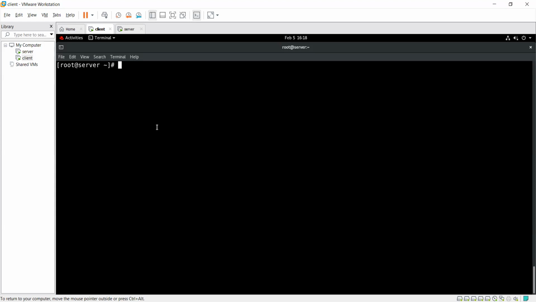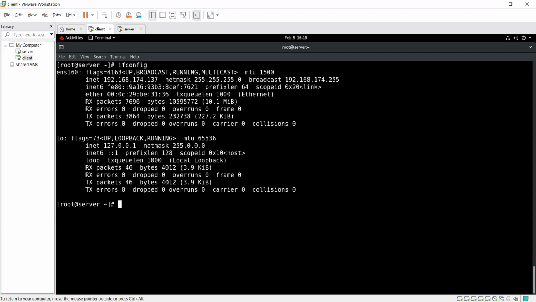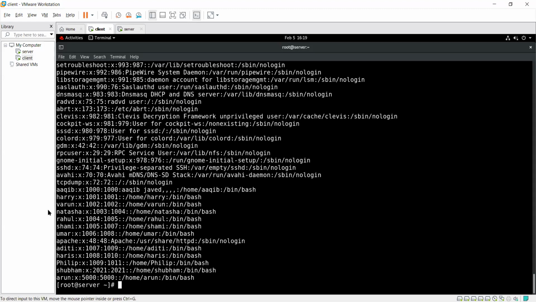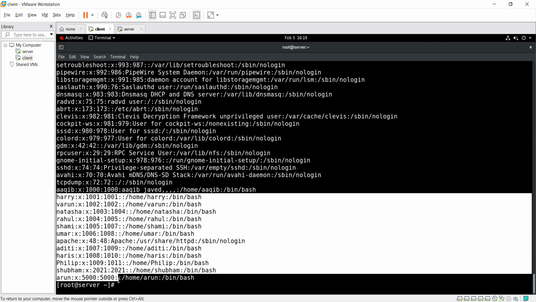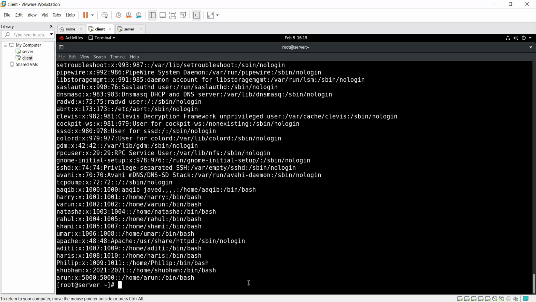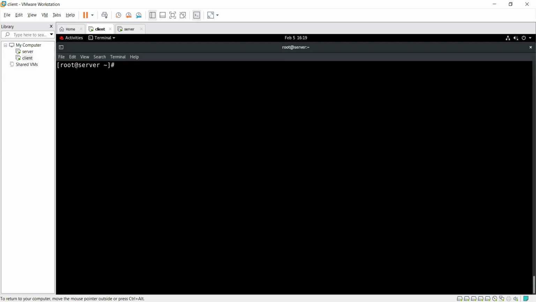As you see, ifconfig shows my IP, and the hostname is server.example.com. Now I want to see cat /etc/passwd, and here these users I have: Harry, Varun, Natasha, Rahul, Shami, Umar, Apache, Aditi, and so on. If I press Control D, I am back to my client machine.